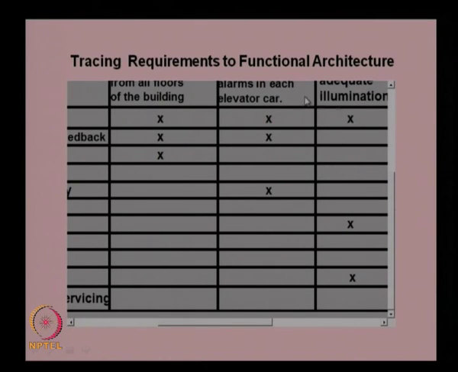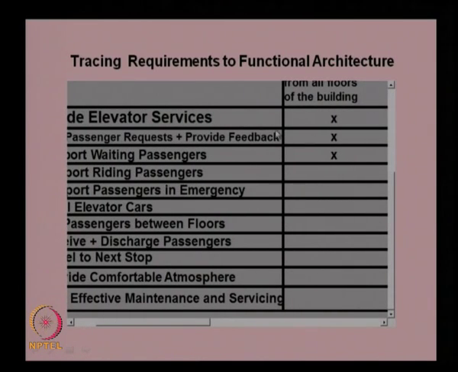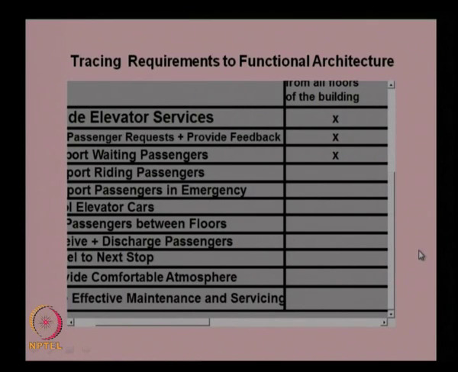So we can have this kind of traceability of the requirements and the functions. We can take each requirement and then see what are the functions which actually satisfy it. So apart from developing the functional architecture and identifying the functions, it can also be used for tracing the requirements. This is only a sample. We can take any particular requirement and see how it is satisfied through the various functions. So this is another advantage, another use of having the functional architecture.